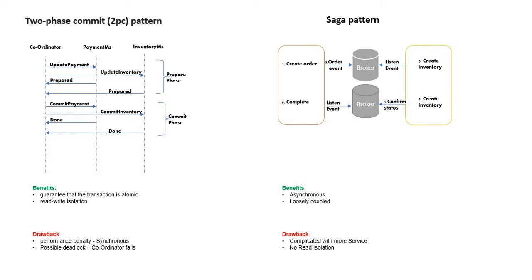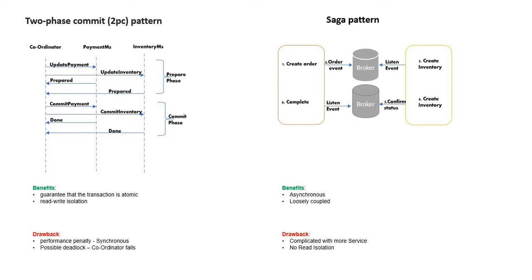both the places. So what this coordinator will do is create a transaction ID for each transaction. It will ask the payment microservice to update a payment with all these details using this transaction ID. Also it asks the inventory microservice to update the inventory with all these details using this particular transaction ID.